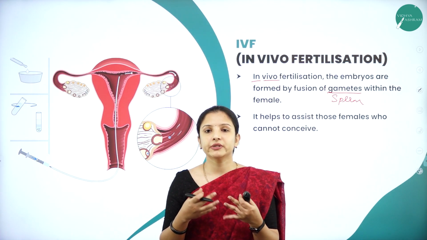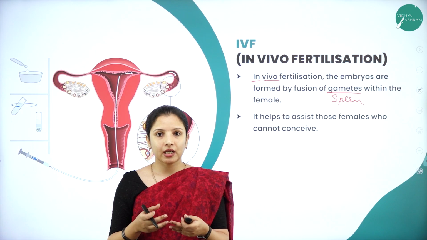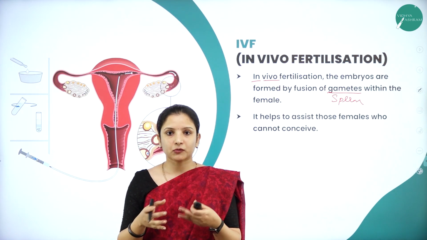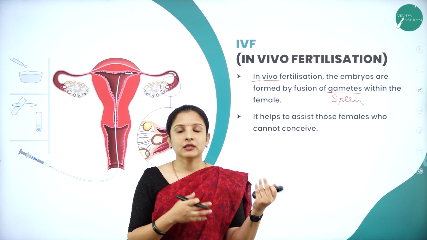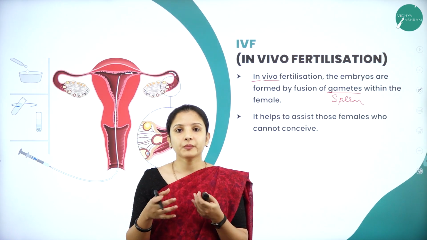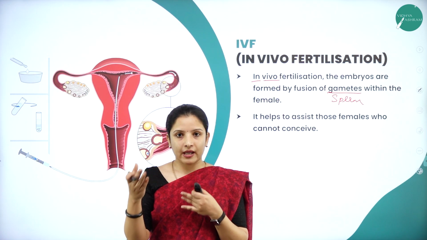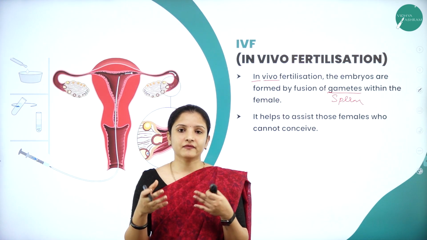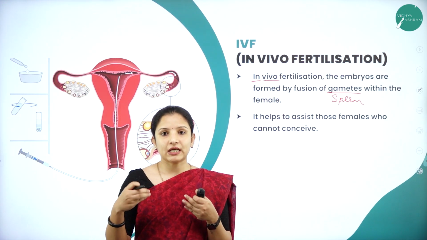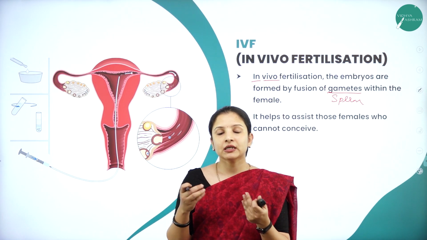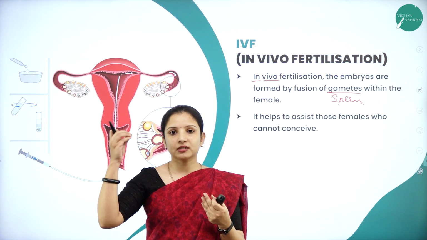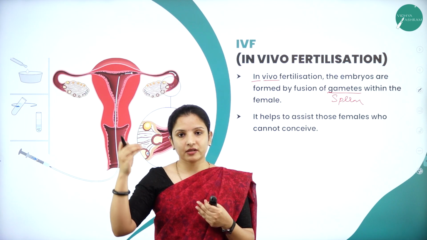So say, for example, the female bears a good productive egg or ova, but the male sperm is not able to properly travel towards the female egg. So to assist the travel, the physician or the laboratory technician, whoever is there, will themselves insert the sperm into the female reproductive tract.